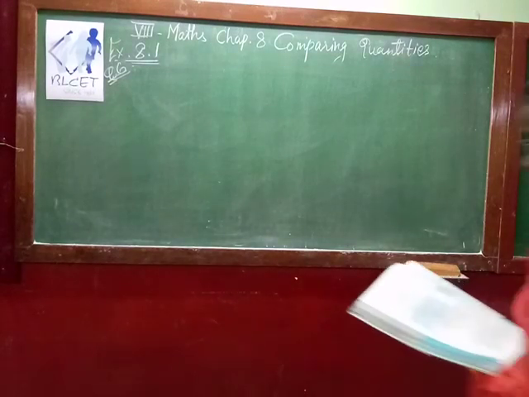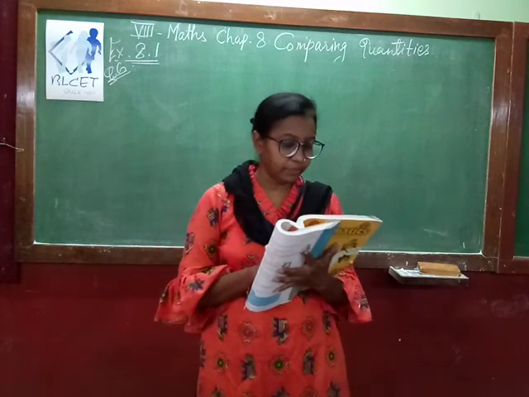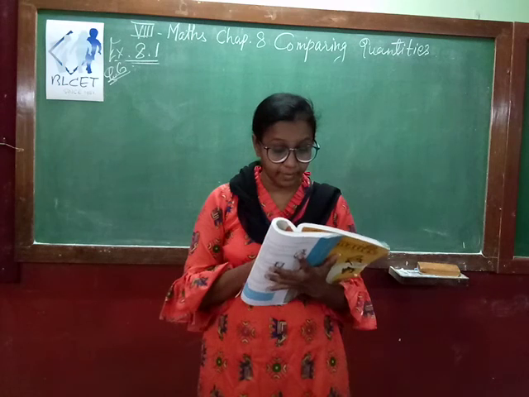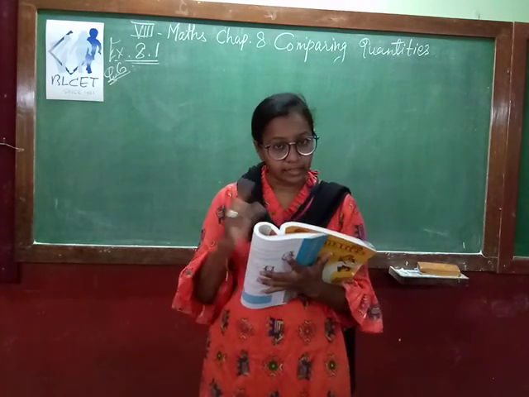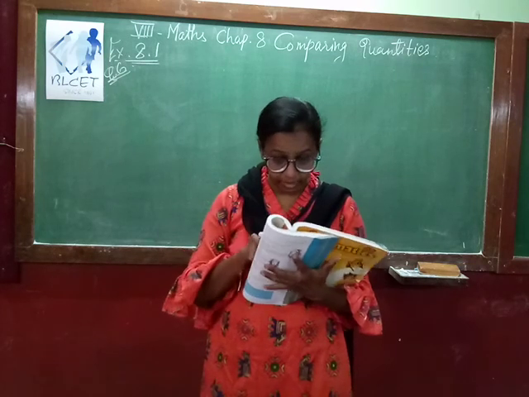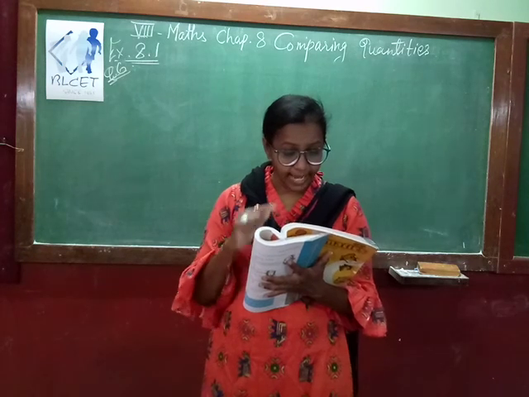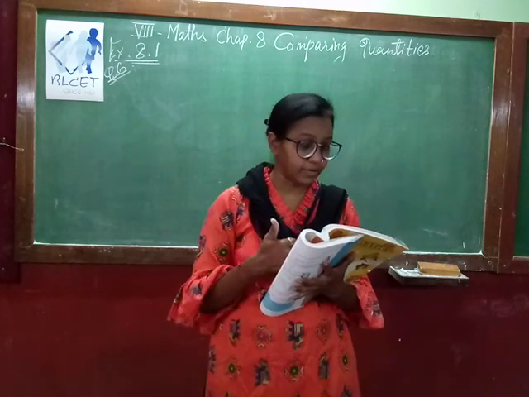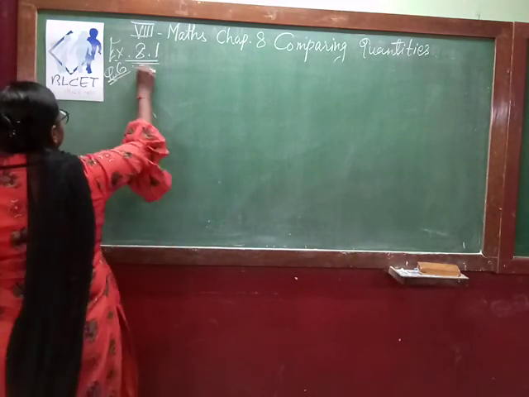See question number 6. I am reading the question. If 60% people in a city like cricket, 30% like football and remaining like other games, then what percent of the people like other games if the total number of people is 50 lakh? Find the exact number who like each type of game. So here what is given? Total number of people, that is 50 lakhs.